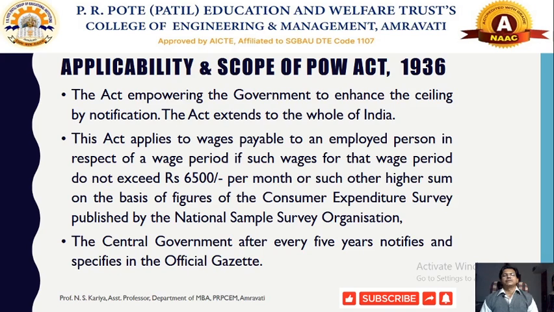So this act is applicable to the employed persons who are drawing wages not exceeding 6500 rupees per month for that particular wage period. The act is applicable to all such workers who are drawing wages not exceeding 6500 rupees per month. Now the provision has been increased so far, and every 5 years this ceiling is defined according to the official gazette of the central government.